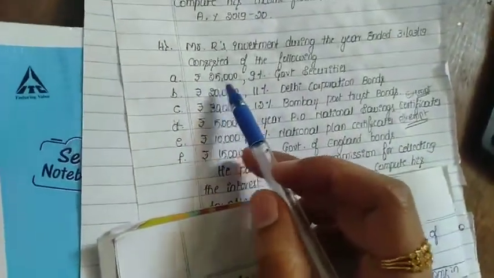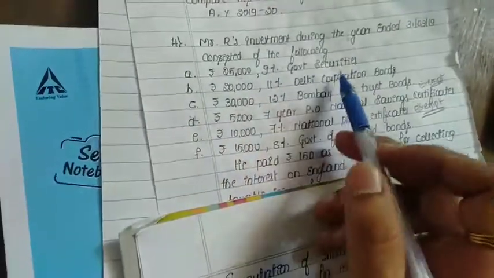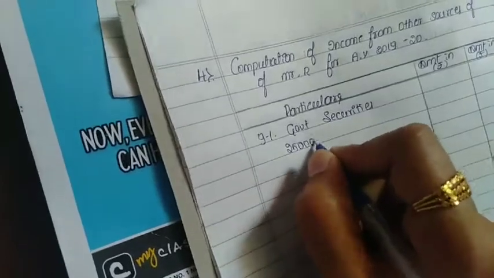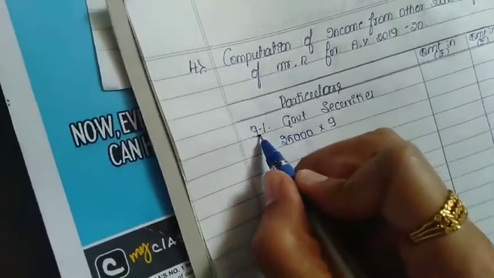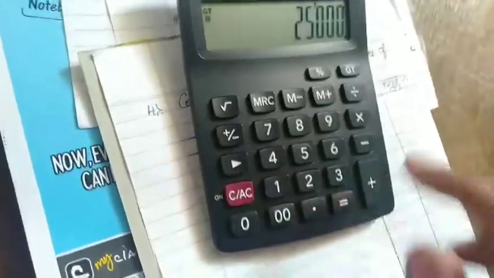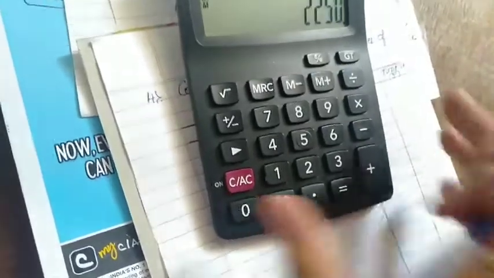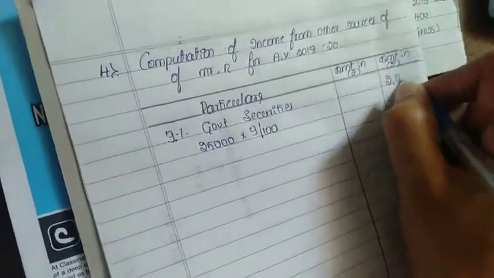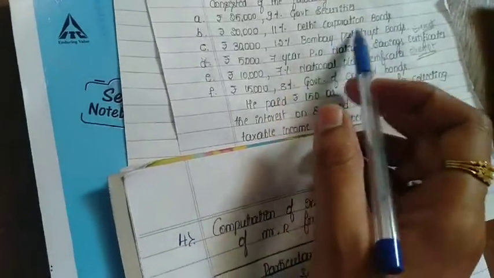First he is investing rupees 25,000 in 9% government securities. So right here, first one, 9% government securities. He is making an investment of rupees 25,000, out of which he is getting a 9% interest. To calculate 9%, 25,000 into 9%, 2,250 is the interest.